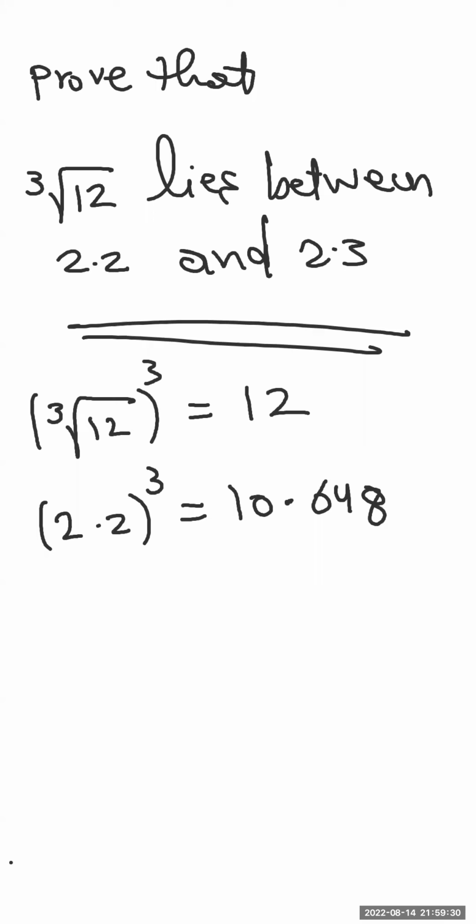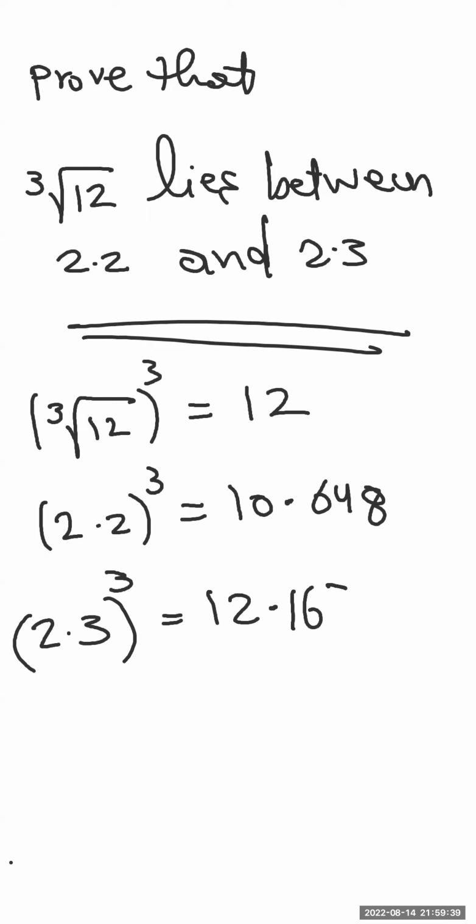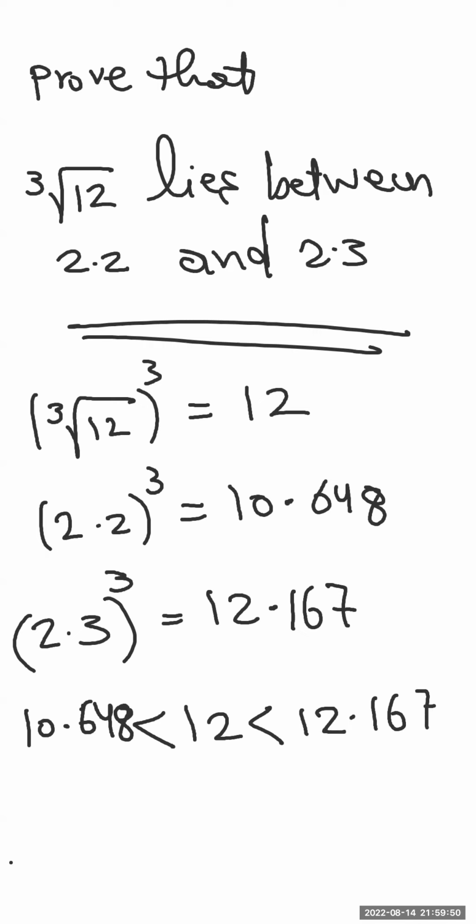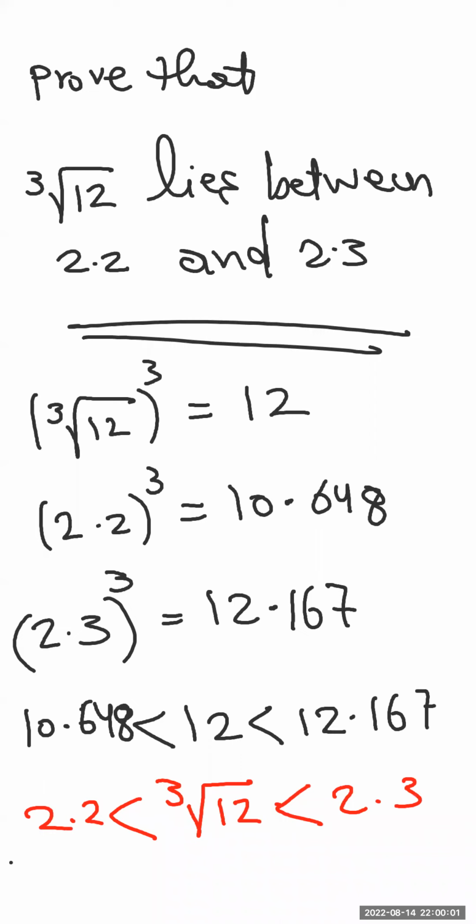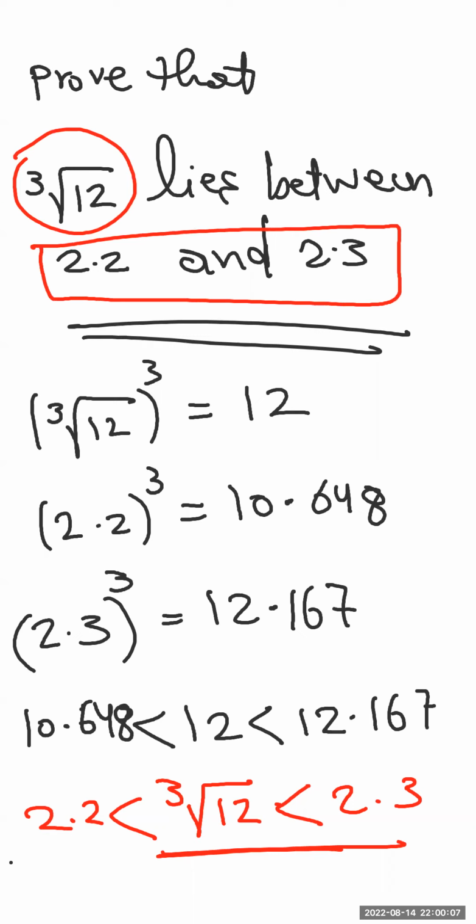What about 2.3 to the power 3? By using the calculator, it equals 12.167. Now, 12 is greater than 10.648 and smaller than 12.167. So simply convert the numbers to their original form: cubic root of 12 is greater than 2.2 and smaller than 2.3. Now, this number lies between 2.2 and 2.3 and done. Okay? Is it clear? Clear.